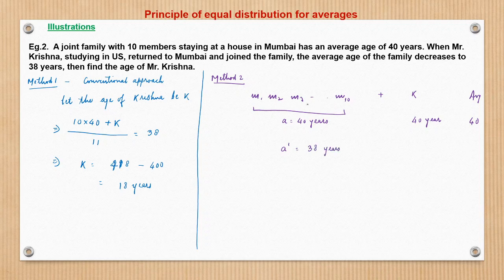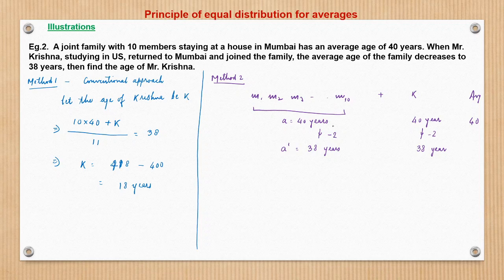It means each of the original 10 members is losing 2 years in terms of age, minus 2. Also, Krishna would be losing 2 years from the assumed age of 40 years.